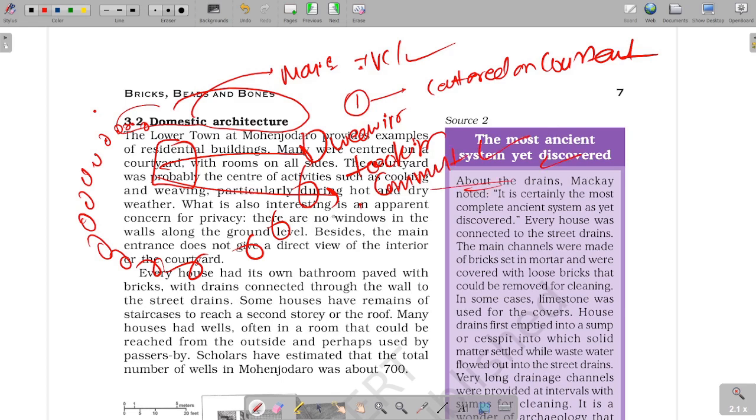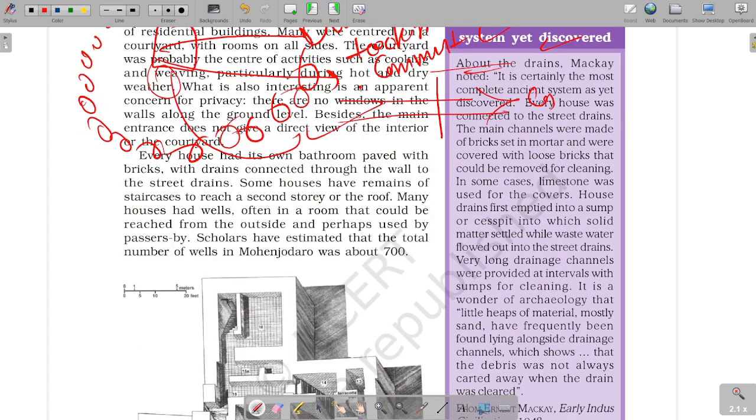The main entrance was not given a direct view of the interior of the courtyard. People here can't see the courtyard directly. This was the privacy feature of the Indus Valley civilization.